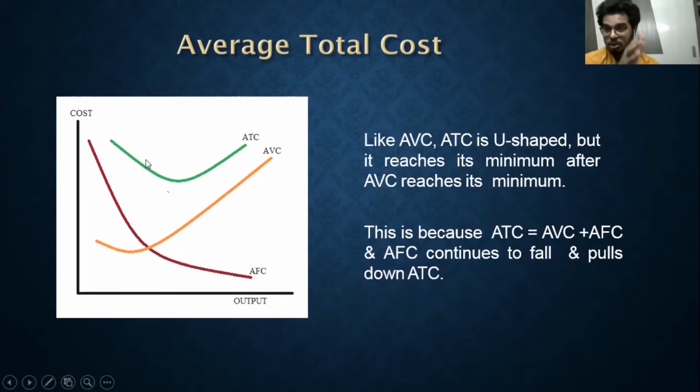Why so? Because total cost equals total fixed cost plus total variable cost. Total cost divided by Q is total variable cost divided by Q plus total fixed cost divided by Q. Total cost divided by Q is average total cost, which equals average variable cost plus average fixed cost. So this ATC is nothing but AVC plus AFC.